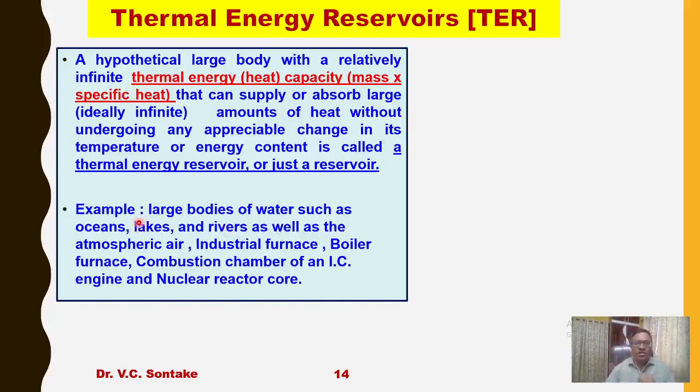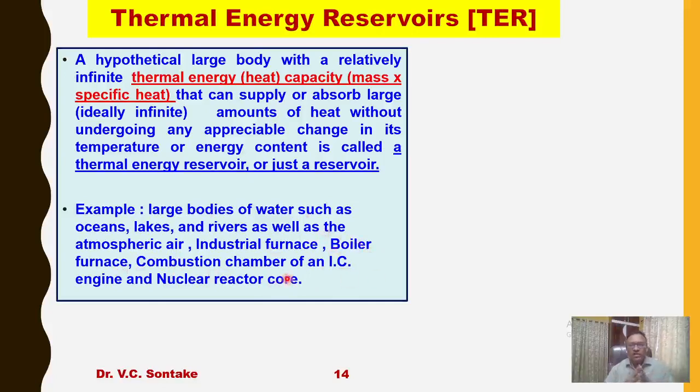Now, examples: which bodies can practically be termed thermal energy reservoirs? Large bodies of water such as oceans, lakes, rivers and ponds, as well as our atmosphere, industrial furnaces, boiler furnaces, the combustion chamber of an IC engine and a nuclear reactor core.